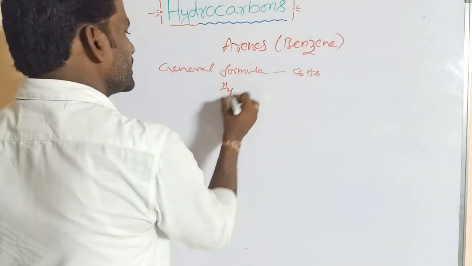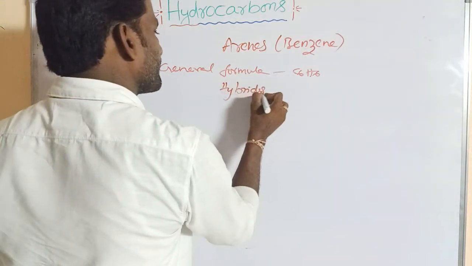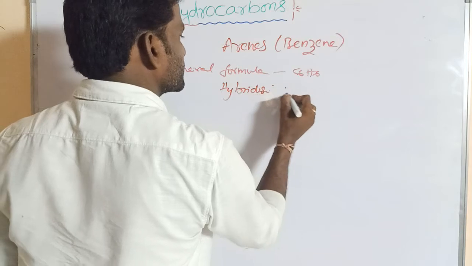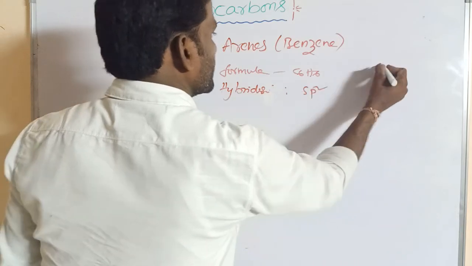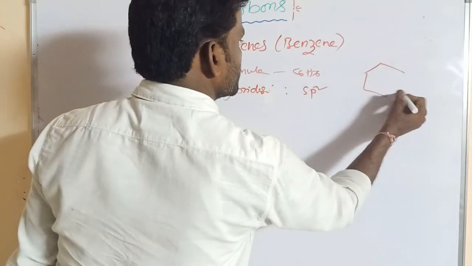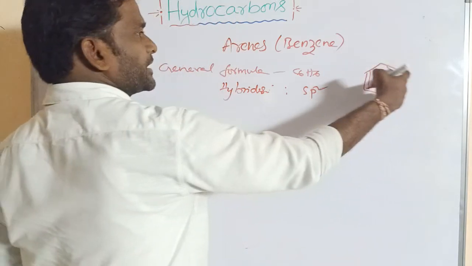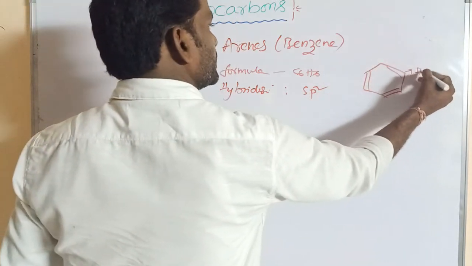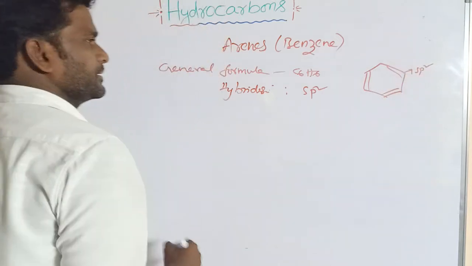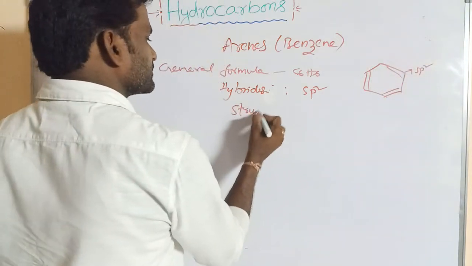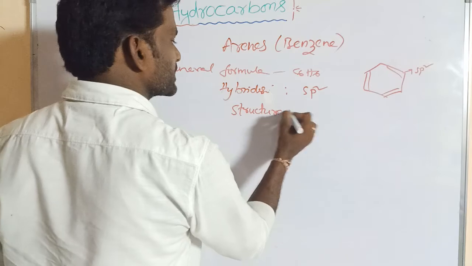Next, the hybridization is sp2 hybridization. So this is the structure of benzene. Each carbon containing a double bond undergoes sp2 hybridization, so the structure is planar.